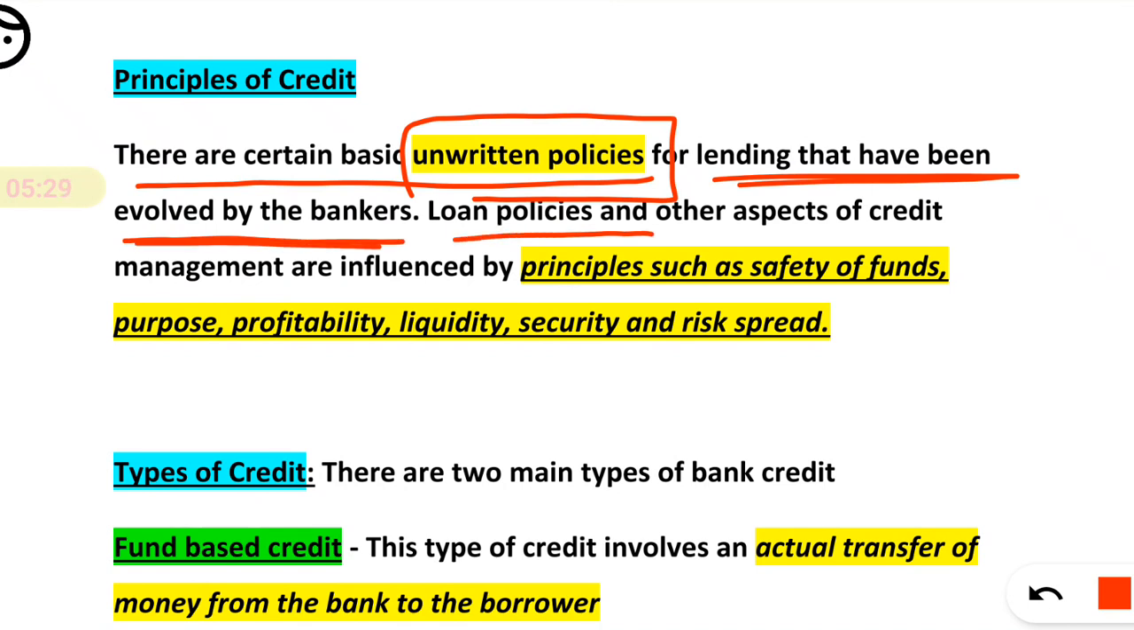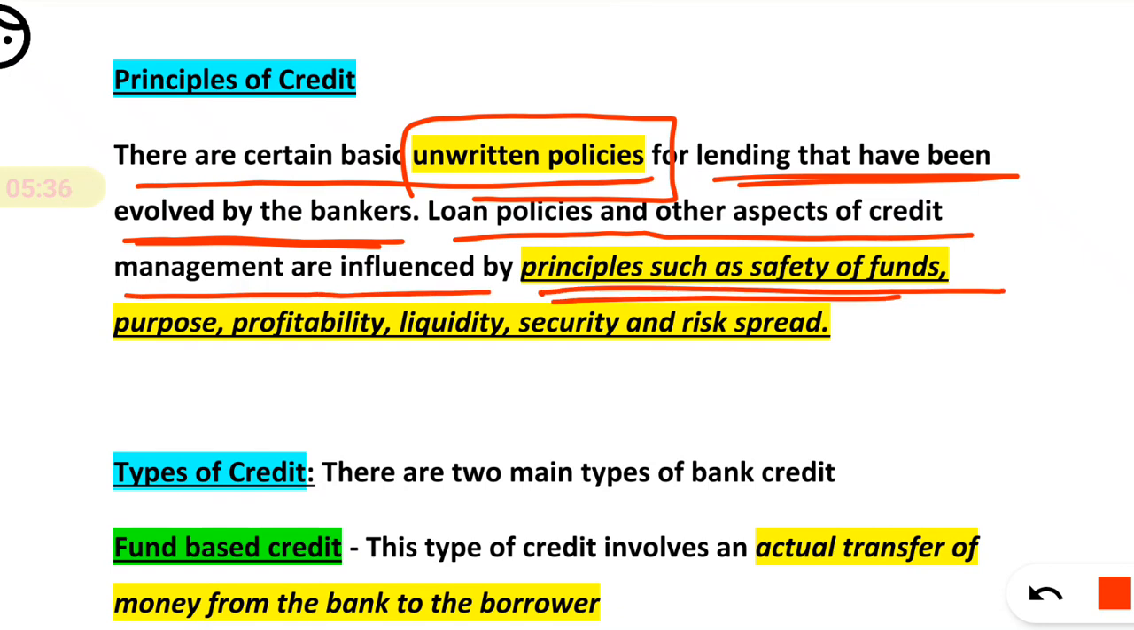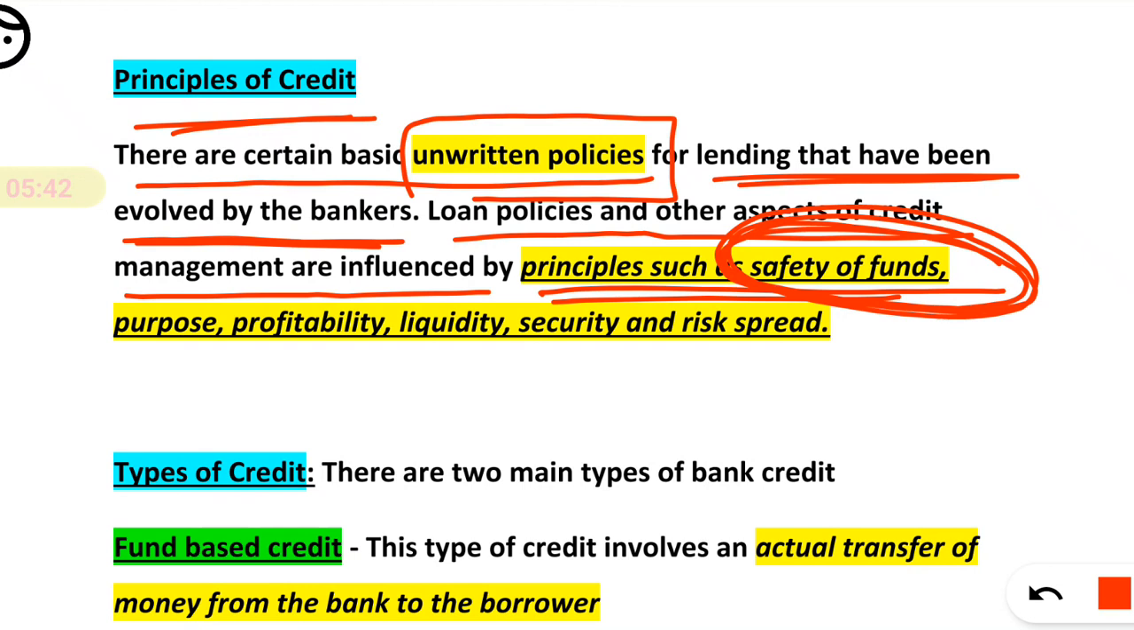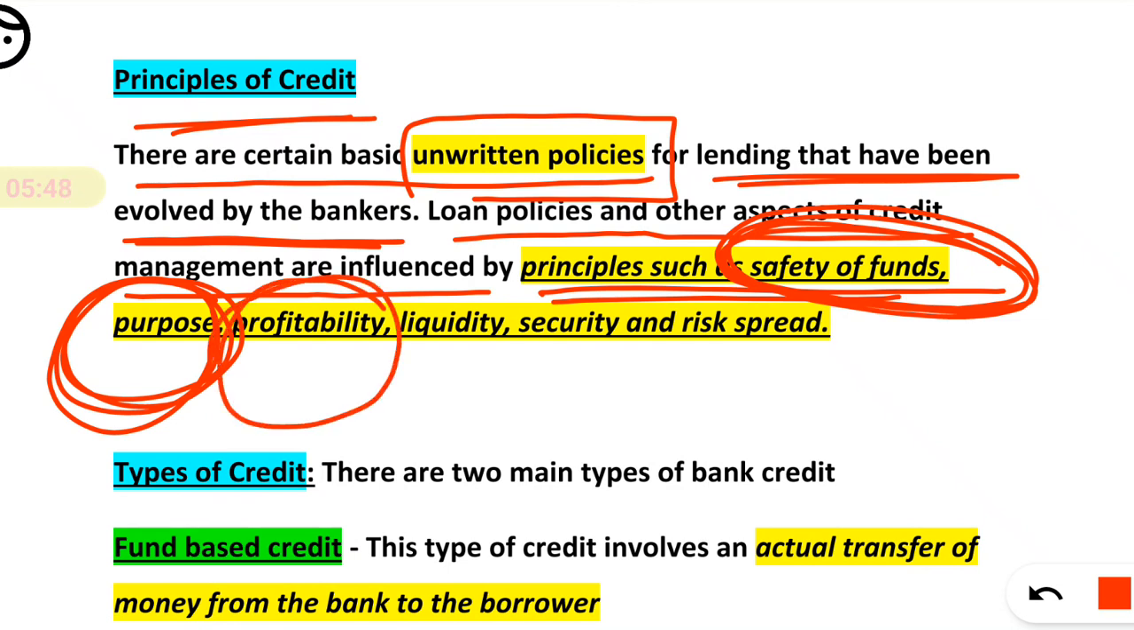Loan policies and other aspects of credit management are influenced by principles. What are the principles of credit? First, safety of the fund. Whatever loan you are lending, there should be some safety. Second, what is the purpose of the loan which you are giving? Third, what is the profitability, the profit you are generating by giving the loan? Fourth, liquidity. When you give the loan, you may not have sufficient money to lend to others, so liquidity is also an important principle.